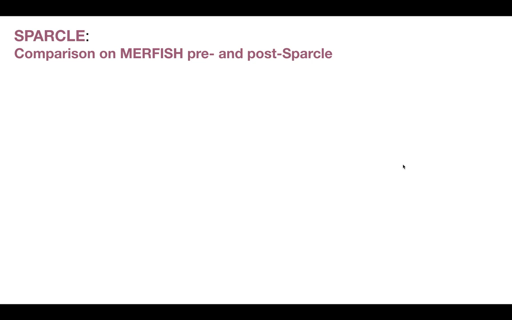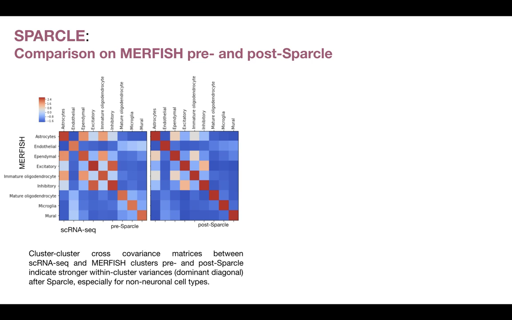Comparison of smFISH, both pre and post-Sparkle. Here we find the cluster-cluster cross-covariance matrices between single-cell RNA-seq and smFISH. In this matrix here, we find the cross-covariance between single-cell RNA-seq clusters and smFISH clusters before Sparkle, and this is after Sparkle. We can notice that there is a stronger within-cluster variance, or a dominant diagonal, after Sparkle, especially for the non-neuronal cell types.